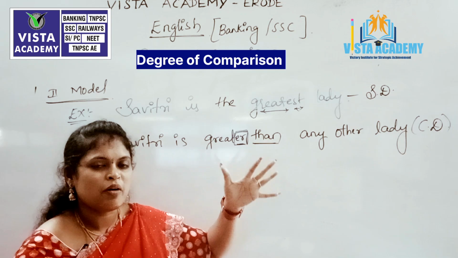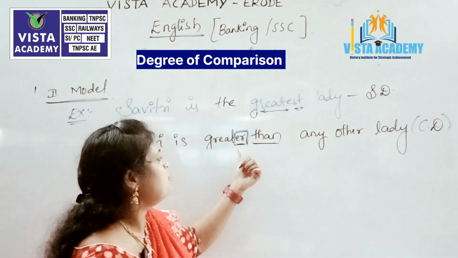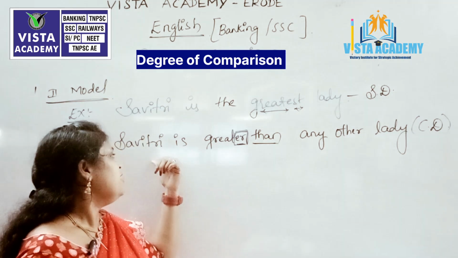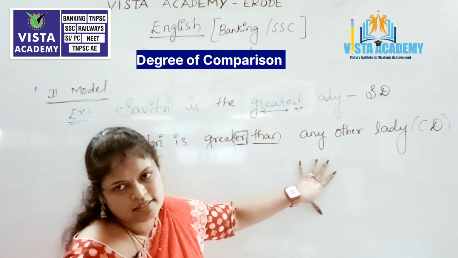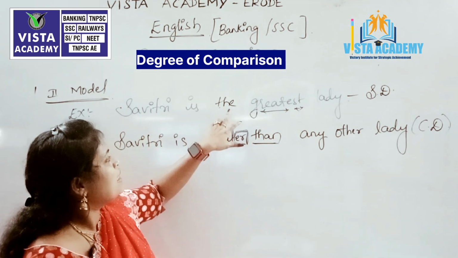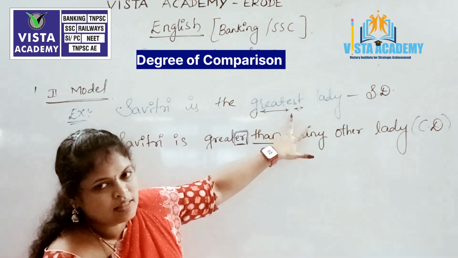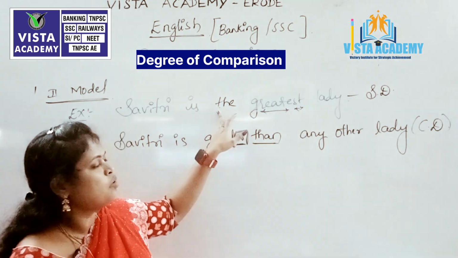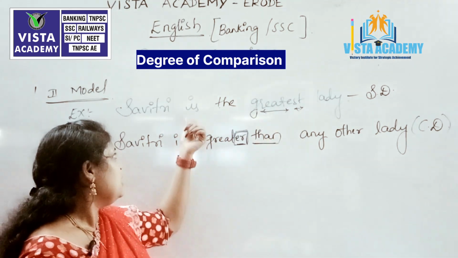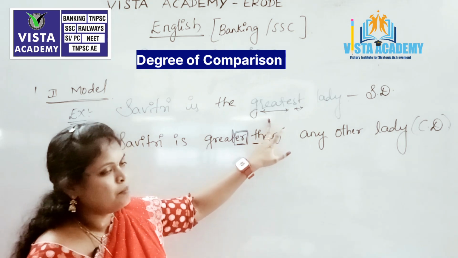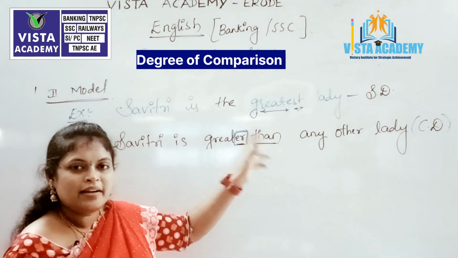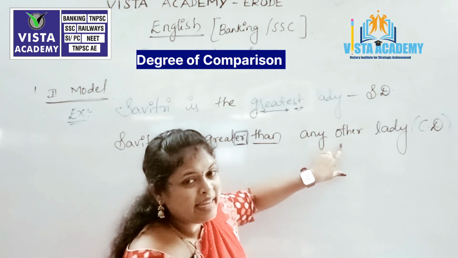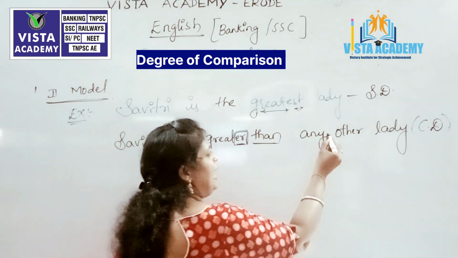So there is a group of ladies. In that group of ladies, we are just comparing our Savitri and saying that she is greater than any other ladies, right? Always remember this is a positive sentence. There is no word like no or negativity or not. We should not change the meaning of the sentence, but we have to give negativity.